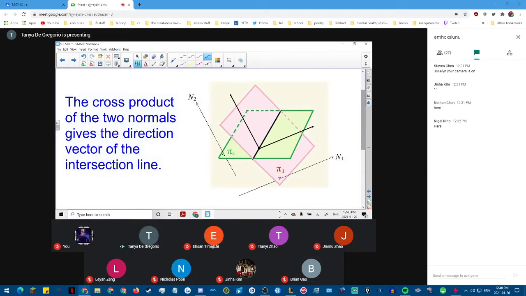Yeah, good. It gives us a vector that is perpendicular to the other ones. Excellent. So here what we're doing is we're taking the normals of the 2 planes and we are going to cross them. And what it does is it gives us the direction vector of that line of intersection.